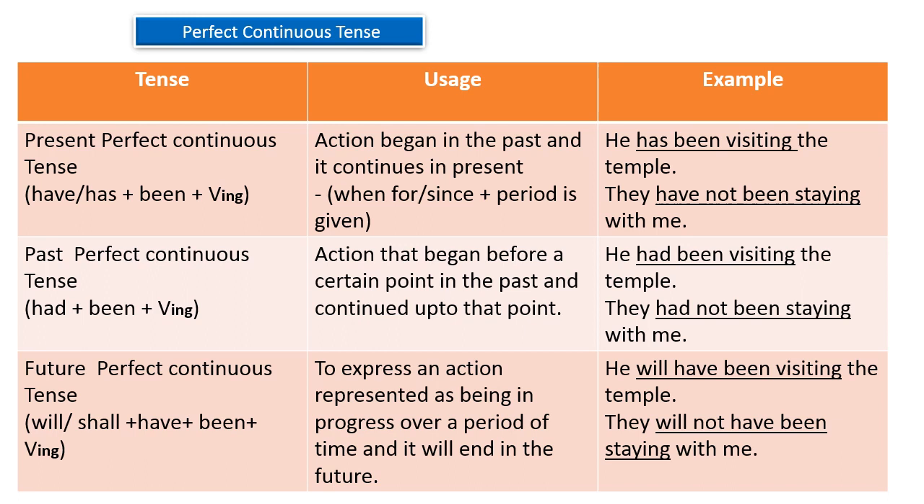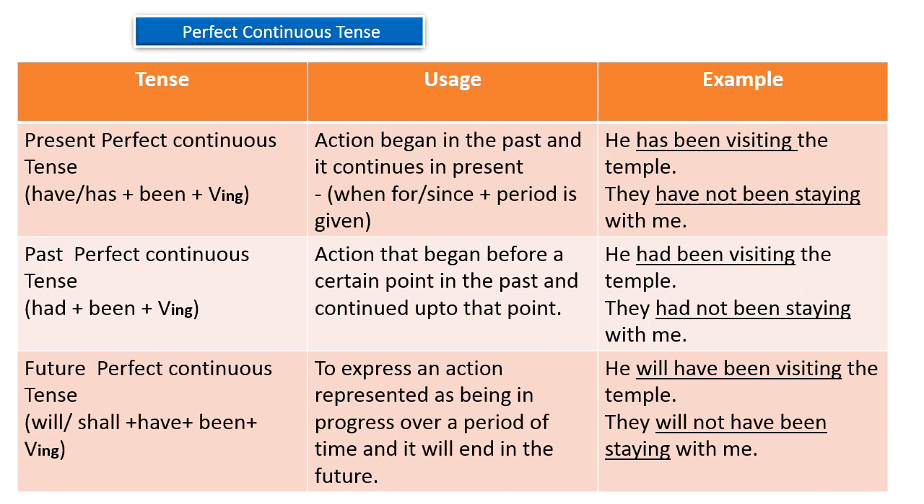Next one is future perfect continuous tense. We use the formula will or shall. Actually in modern English, will is more common than shall. So use will, then have plus been plus the ing form of the main verb. Its usage is to express an action in progress over a period of time that will end in the future. See the example: he will have been visiting the temple.